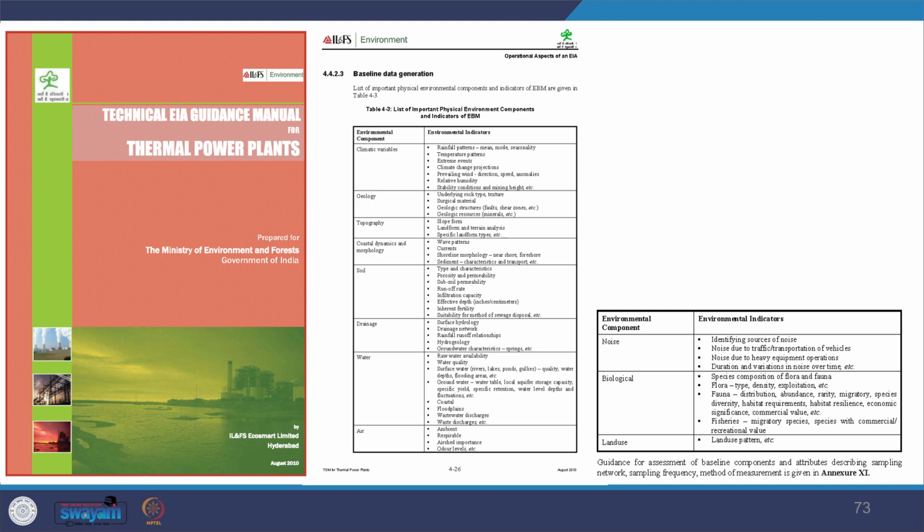You see species composition of flora and fauna, flora type, density, exploitation, fauna distribution, abundance, rarity, migratory, and so on, and fisheries. So you see in our context as well what kind of collections we do in order to create the baseline study.